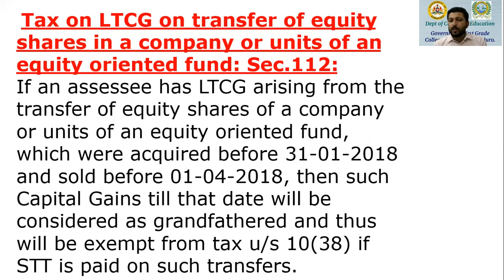If an assessee has long-term capital gain arising from the transfer of equity shares of the company or units of an equity-oriented mutual fund, which were acquired before 31st January 18 and sold before 1st April 18, that is, that window of 2 months, February 18 and March 18, because we are talking about the last day of the month of January, 31st January 18, and the first day of April. So we have only that 2 months gap, February and March 2018. Then such capital gains till date will be considered as grandfathered.